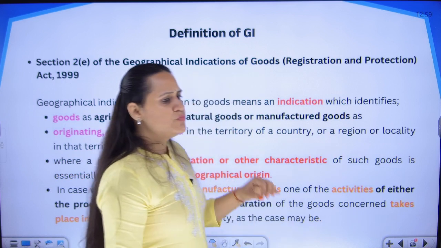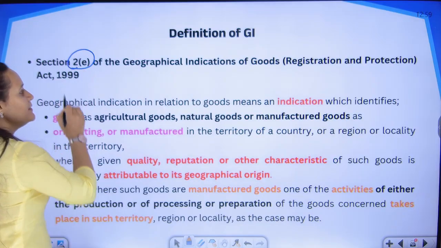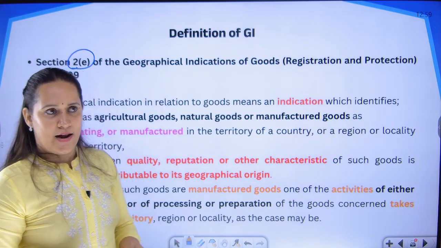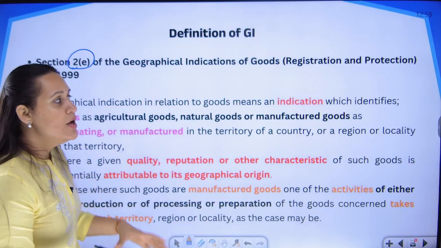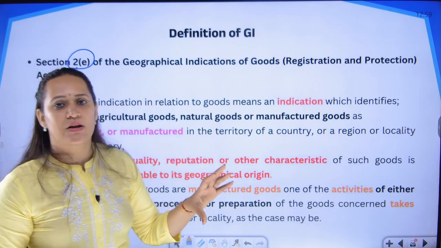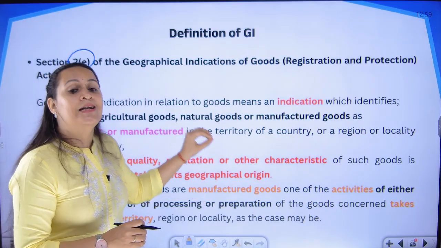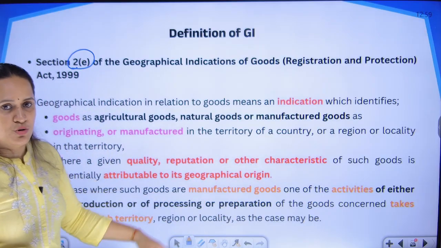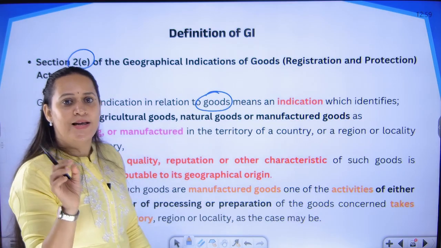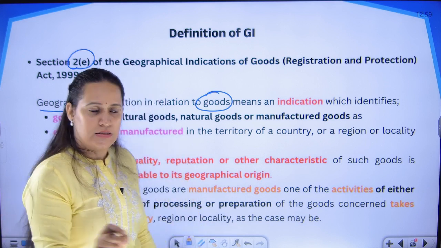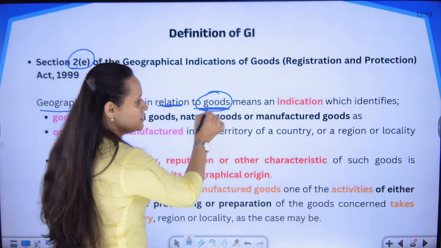Now let's see the definition provided for geographical indication under section 2 subsection E of the GI Act of 1999. It is a very long definition. I have simplified it by putting it into pointers. Again, it is based on the definition given under the TRIPS Agreement. Whatever we have covered now, all those elements are present, but a detailed definition is given to us. Let's go through it. They say geographical indication in relation to goods. So they have specified it is only applicable to goods and not to any kind of services. So geographical indication is related only to goods.